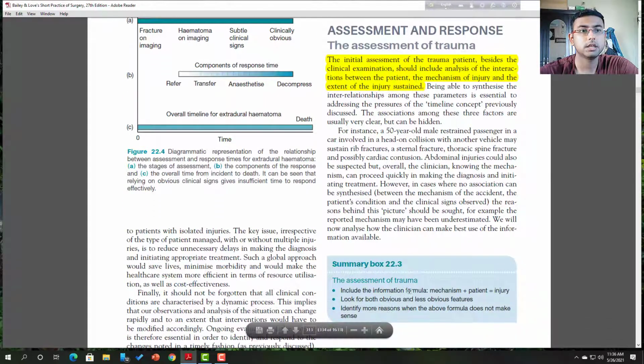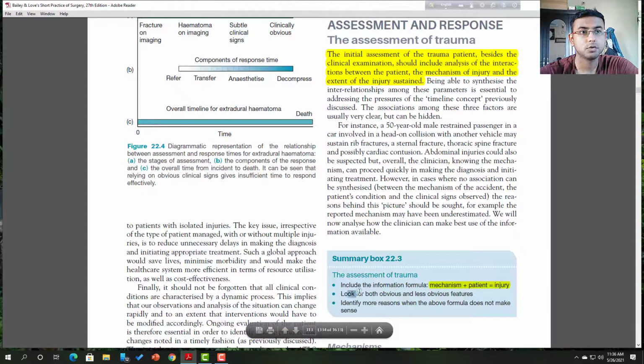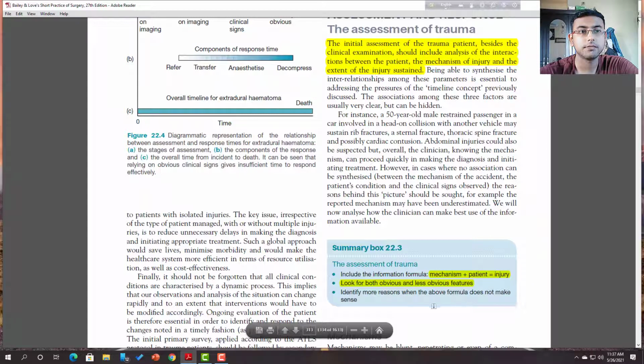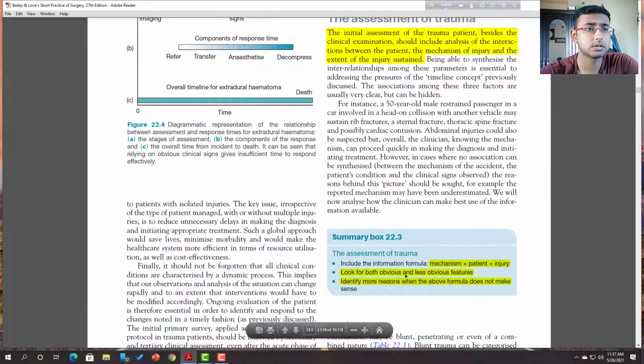Now why is the assessment needed? Because it includes the formula: mechanism plus patient plus injury. This formula is maintained here. Look for both obvious and less obvious features. I will discuss that, and identify more reasons when the above formula does not make sense. So sometimes this formula is not maintained, so we have to think of other features, other causes, other than the obvious or less obvious cause.